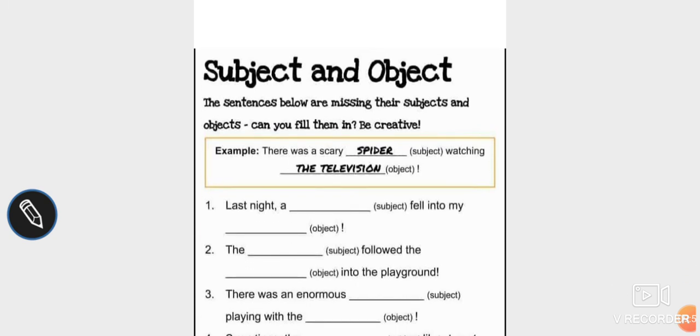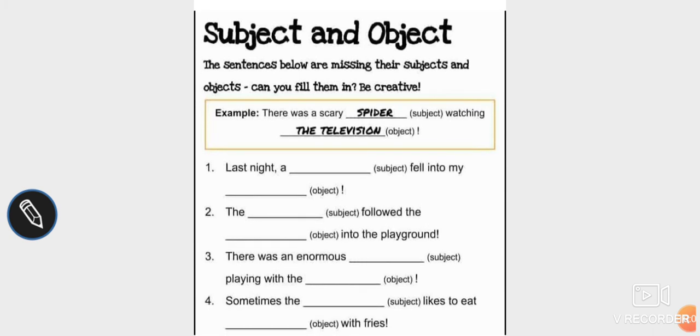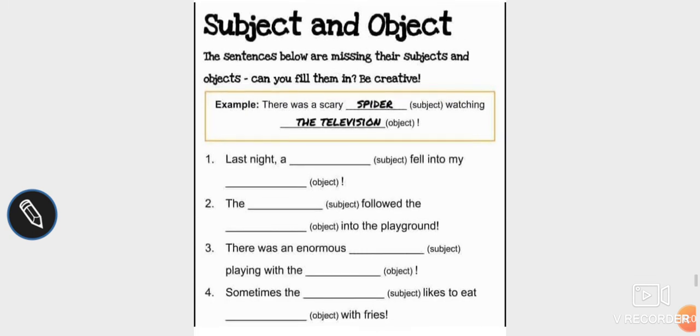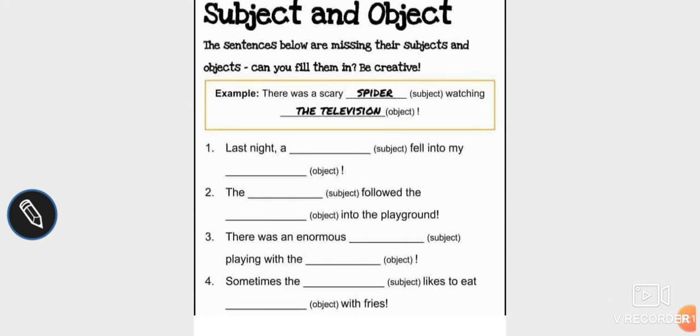Here is a worksheet for you to do. The sentences below are missing their subjects and objects. You can fill them in, can you? You can be creative. The first example has been done for you. There was a scary dash.